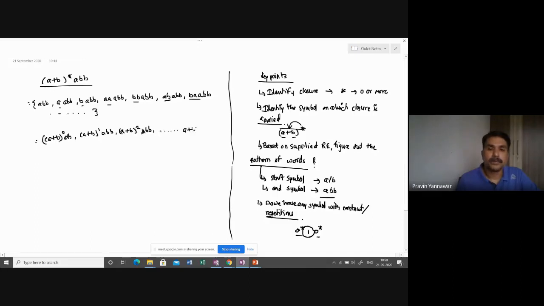So A plus B has n occurrences and ends with ABB, where n goes from 0 to infinity. This is how you can formulate the set of words. Any possible combination can be figured out. This is how the regular expression plays an important role in the generation of words.